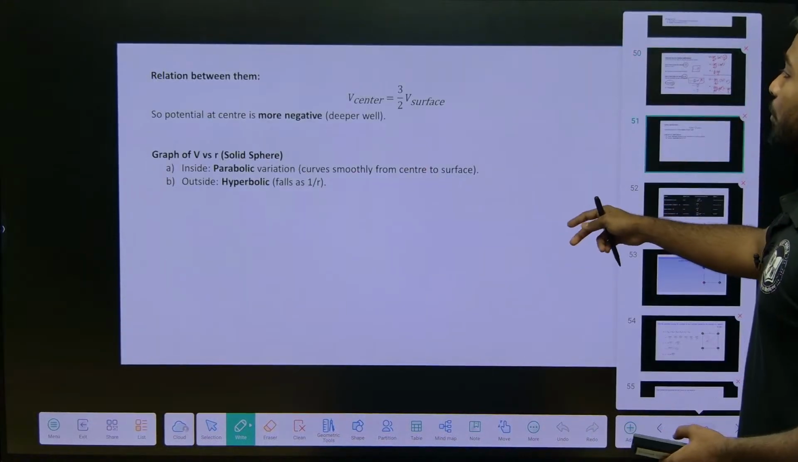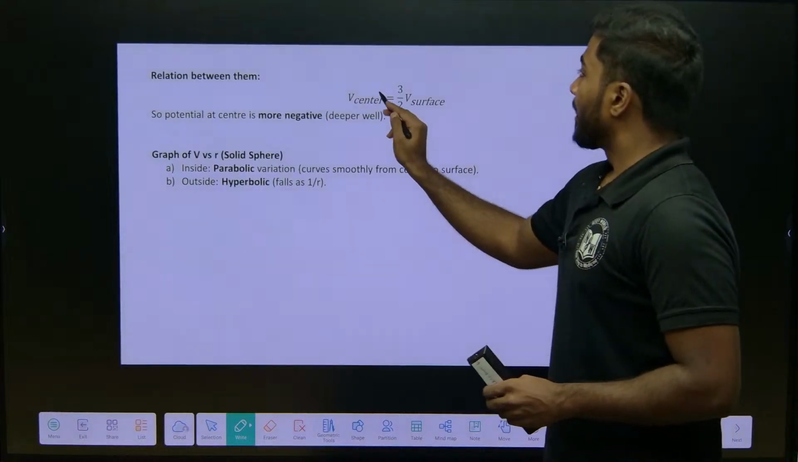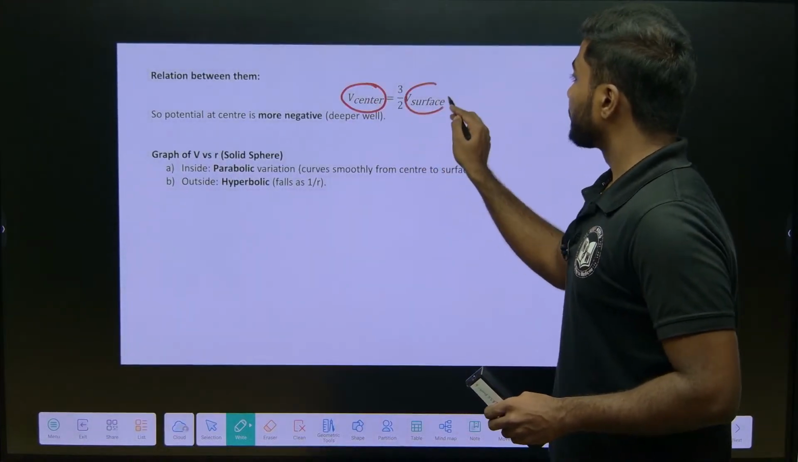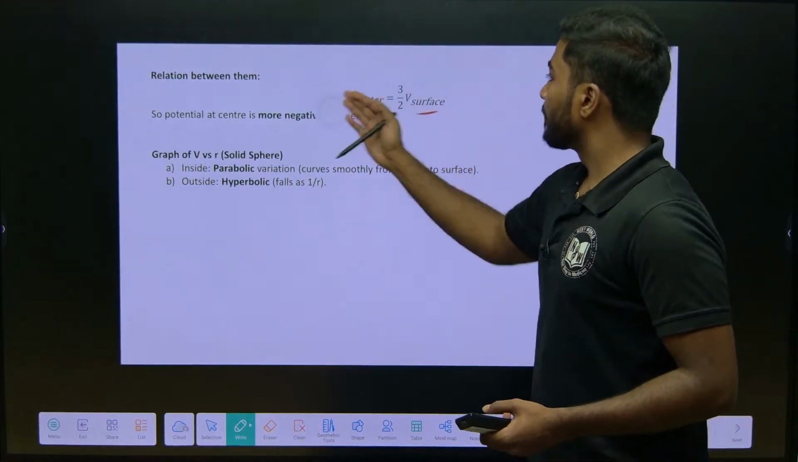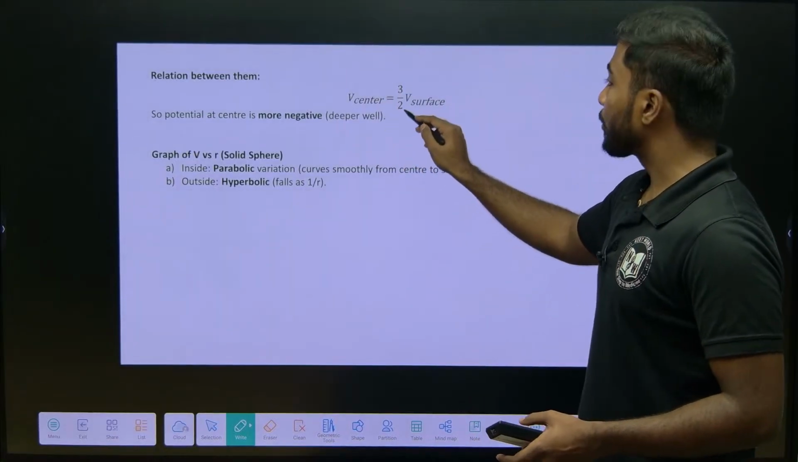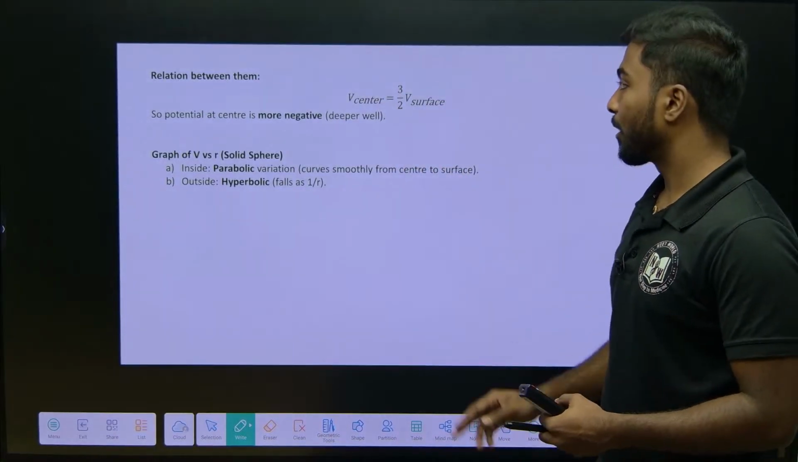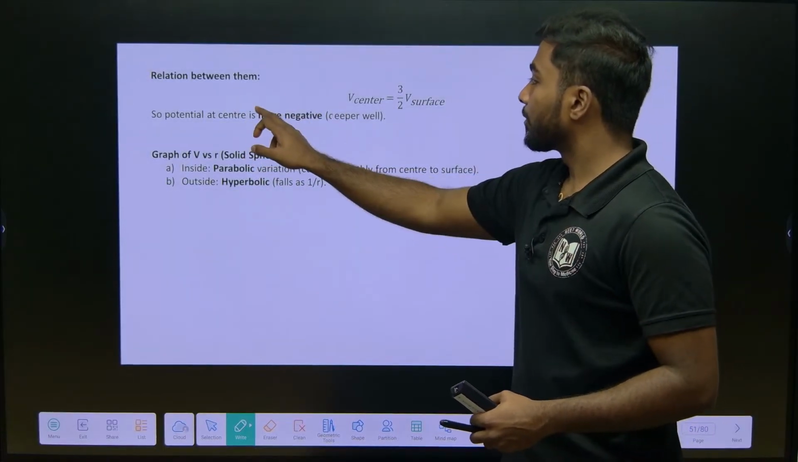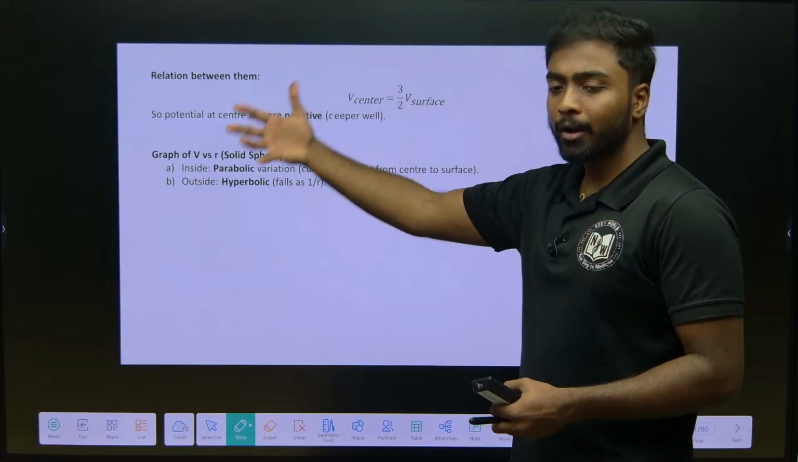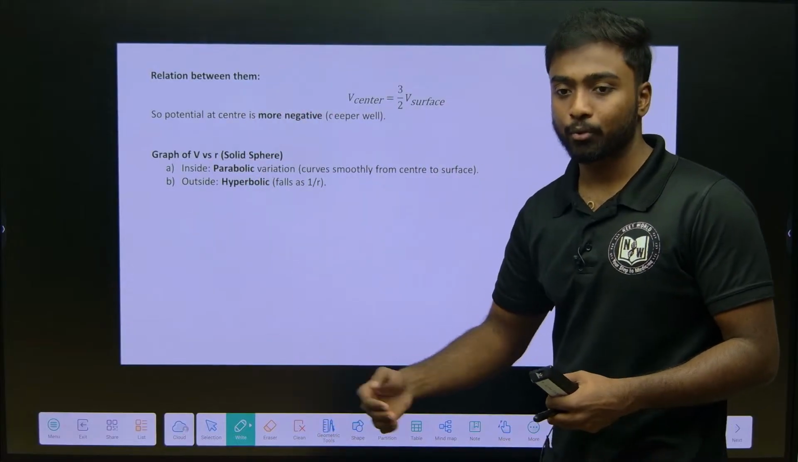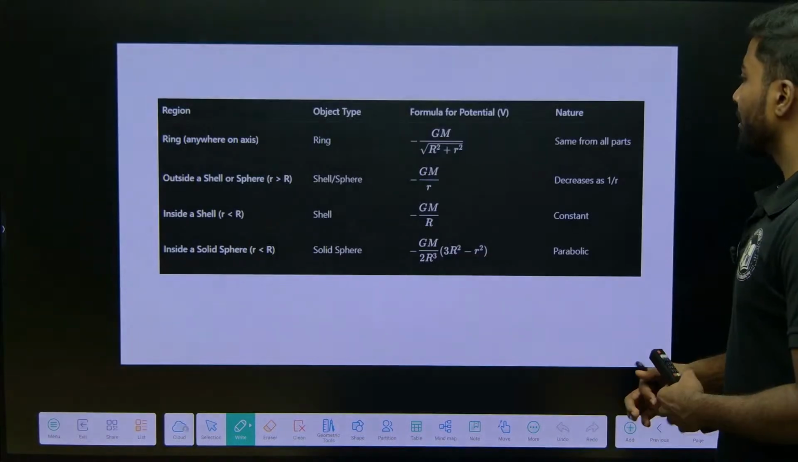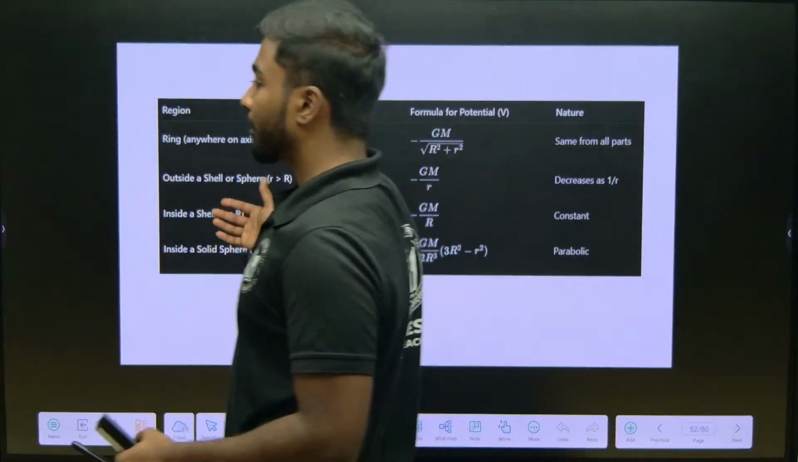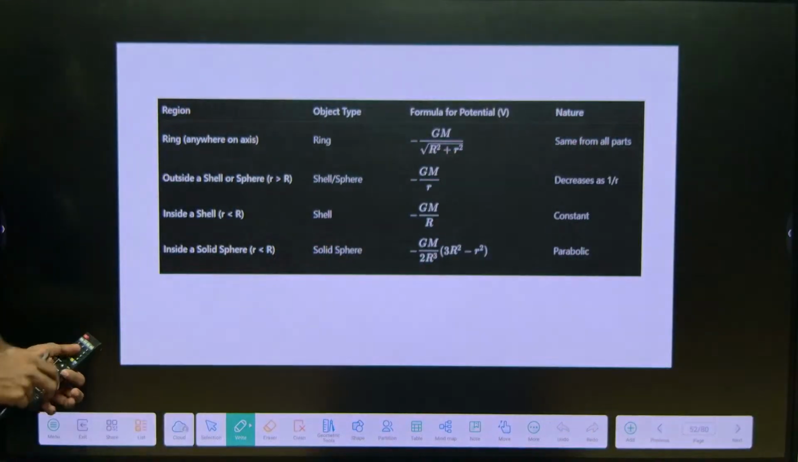So, the relation between the center and the surface: V at the center is equal to 3 by 2 times the surface potential. The potential at the center is more negative, as we go deeper it takes more negative values. The next one we will see in a tabular column so that it is easy to understand. You can take this tabular column.